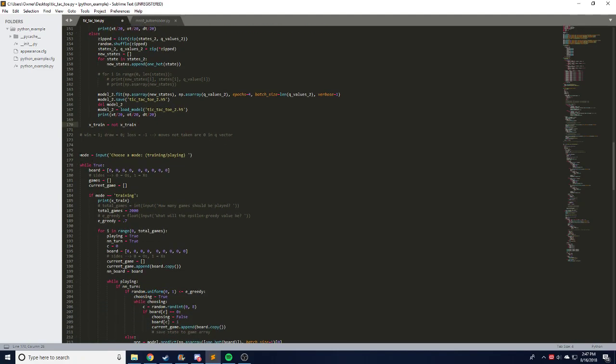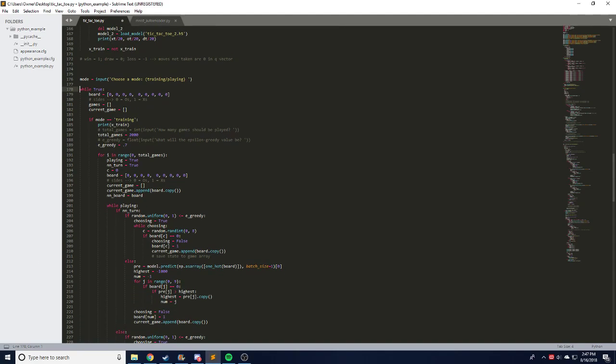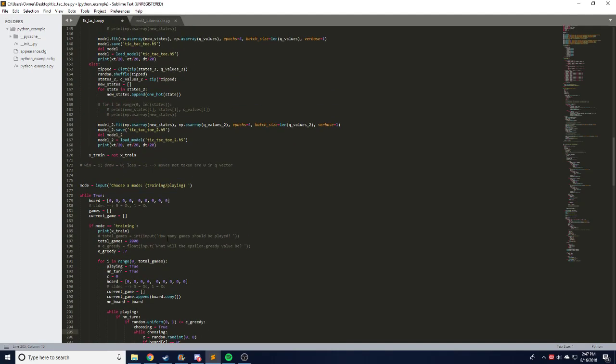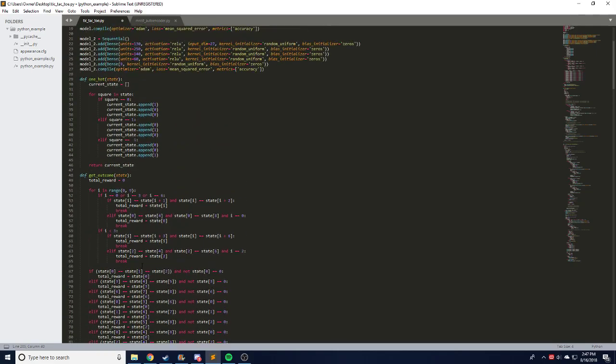And then down here, this is for user input, so we're just going to determine the mode. If we're training, we're going to go through all this stuff above. And so, if we're training, we do all of this stuff. E-greedy and whatnot are established below.